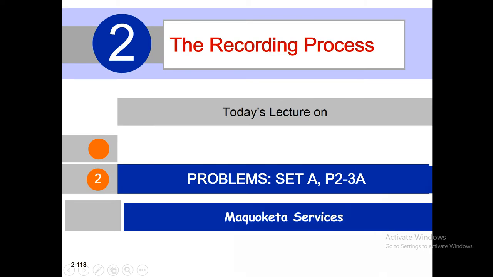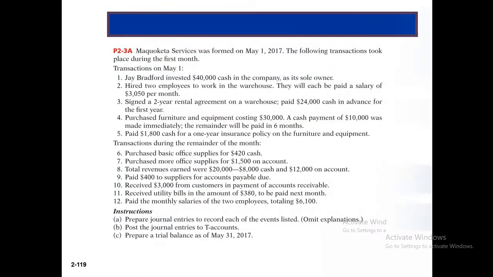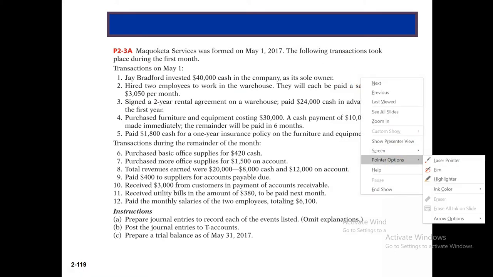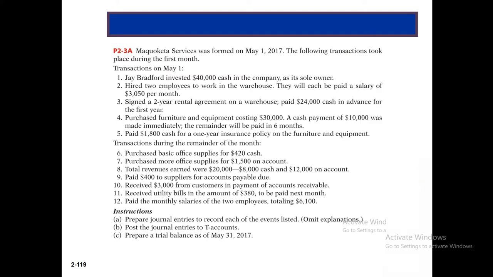Today's lecture is on problem set A P2-3A. Makuuketa Service was founded on May 1, 2017. The following transactions took place during the first month. Transaction on May 1: J. Bradford invested 40,000 cash in the company as its sole owner.